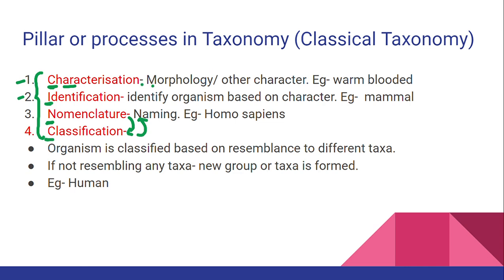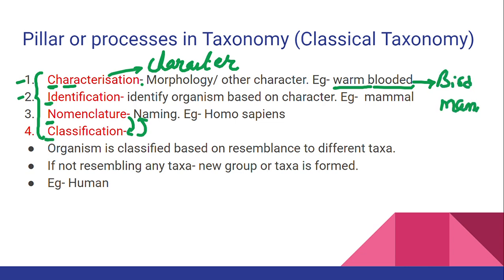So what is characterization? Characterization is nothing but finding the characters of the organism. When I say characters of the organism, morphologically or anatomically you see what all things are present in that particular organism. Then you identify. For example, one example I have taken, warm-blooded animal. Now, who will have warm-blooded animal? Either a bird or a mammal.